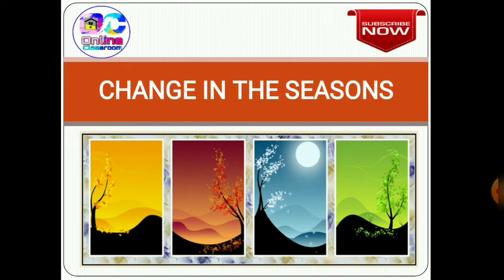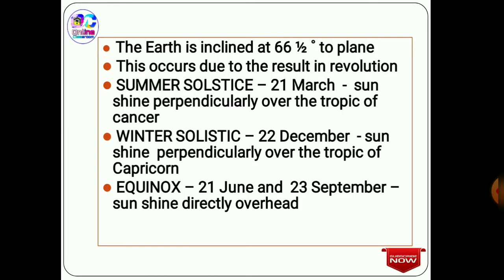Now moving to the topic, when we talk about the change in the seasons, I've already told that the inclination of the Earth's axis plays a very important role. First, we have learned that rotation causes a movement. The rotation causes day and night on the Earth's surface. Next, we are going to learn about the inclination of 66.5 degrees, and it occurs as a result of this revolution. So we have already learned that rotation is the main principal cause of day and night occurrence, and revolution is the principal cause of the change in the seasons that we form in a year.